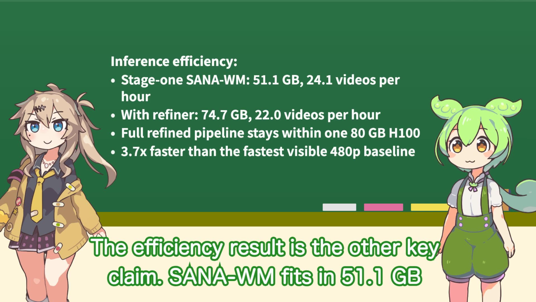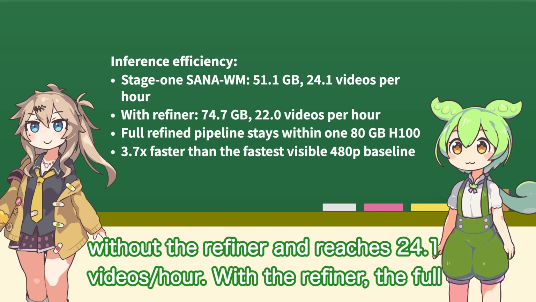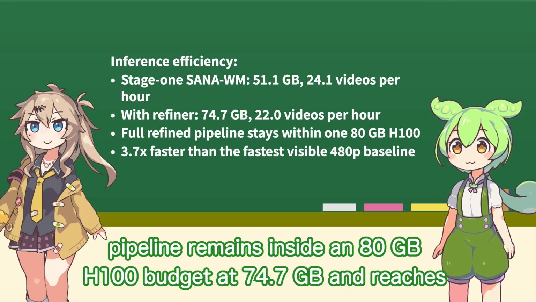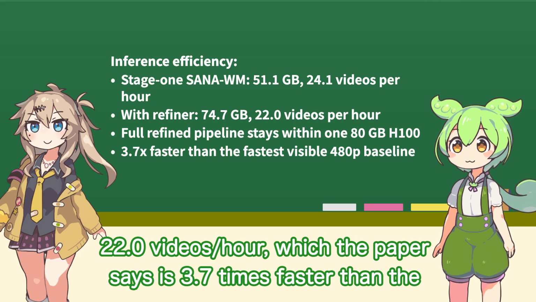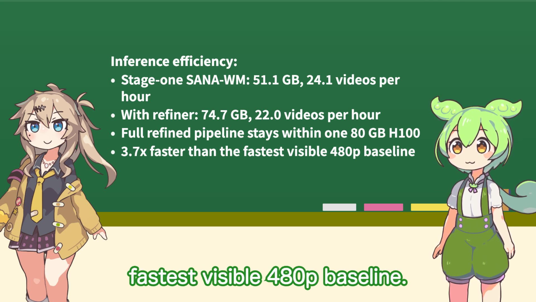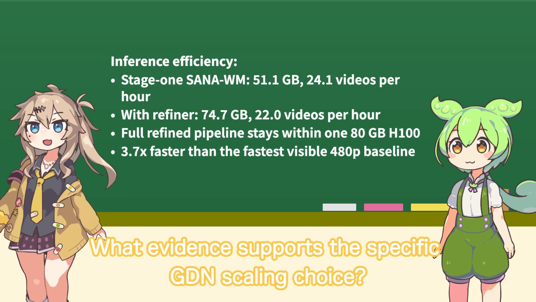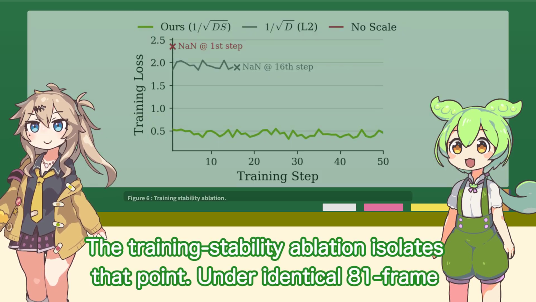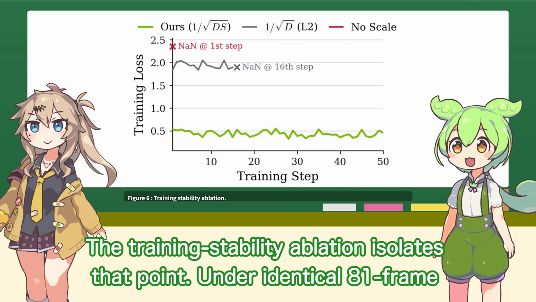The efficiency result is the other key claim. SANA-WM fits in 51.1 gigabytes without the refiner and reaches 24.1 videos per hour. With the refiner, the full pipeline remains inside an 80 gigabyte H100 budget at 74.7 gigabytes and reaches 22.0 videos per hour, which the paper says is 3.7 times faster than the fastest visible 480p baseline. What evidence supports the specific G, D and scaling choice? The training stability ablation isolates that point.